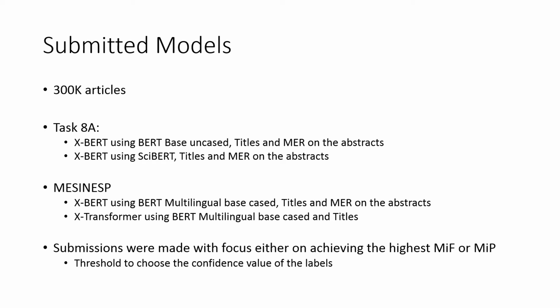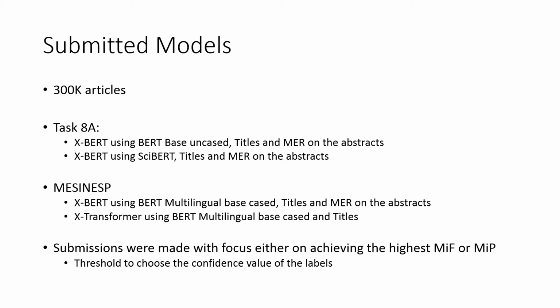For both tasks, our submissions were made with focus on achieving the highest micro-F score, which was the most relevant measure for the competitions, and the highest micro-precision, since extreme multi-label classification algorithms are usually focused on achieving high precision scores.